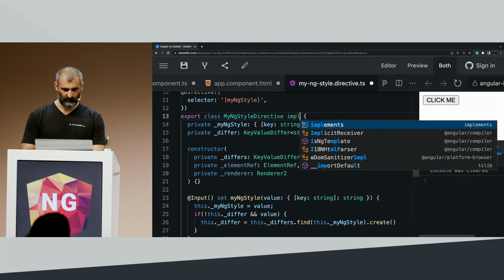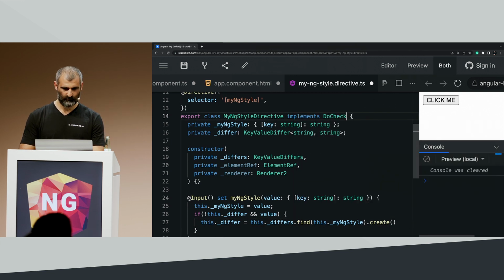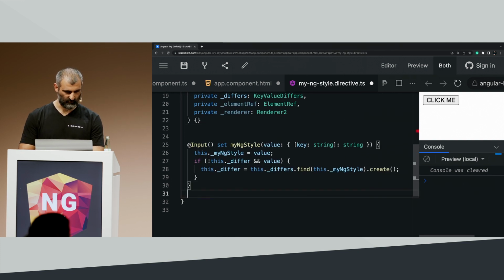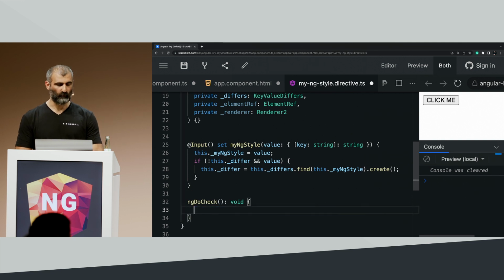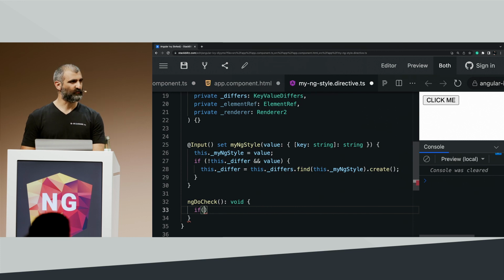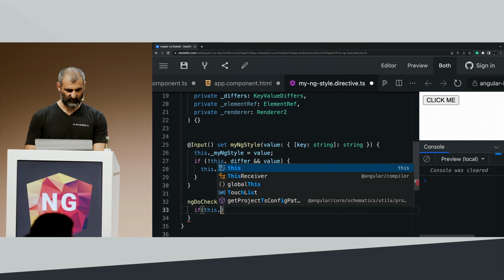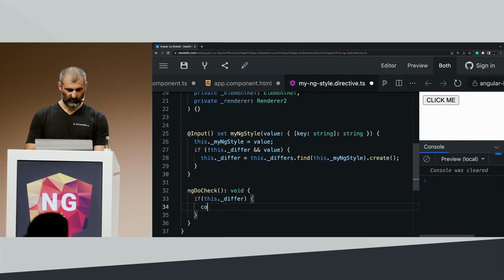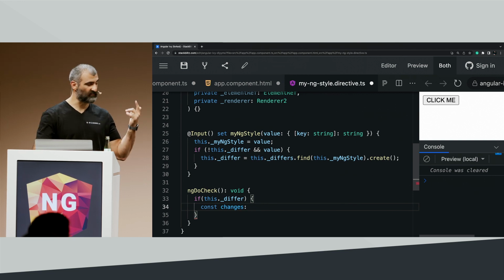Let's implement ngDoCheck. So again, in every life cycle of change detection, we will make our changes. First of all, we're checking if we have our defer. If we have this defer, we can set the changes. So const changes will be, now again, it's not going to be the iterable defer changes.